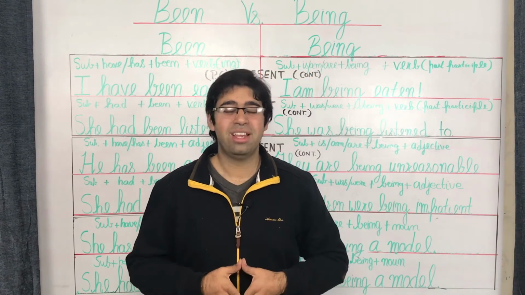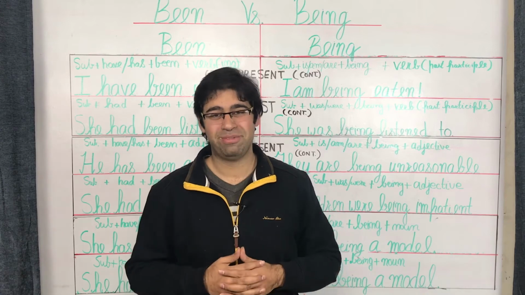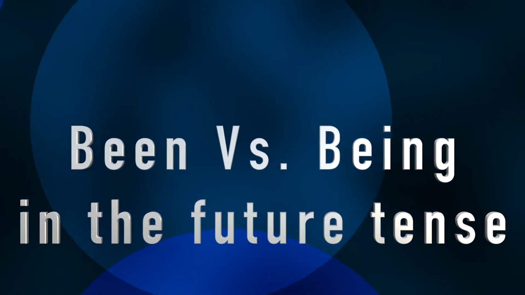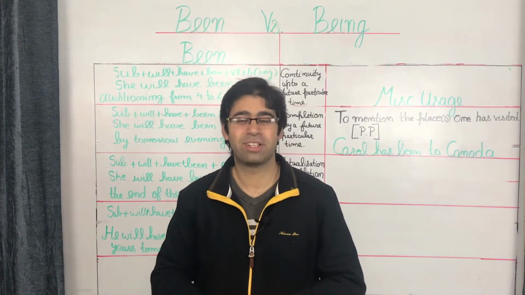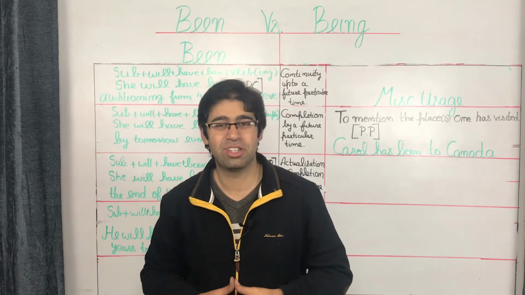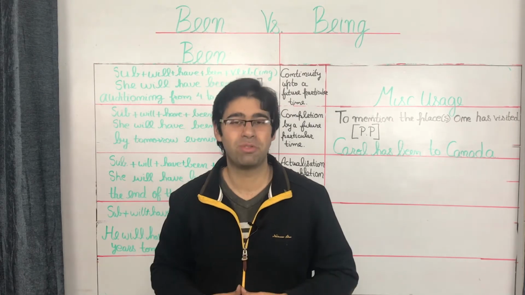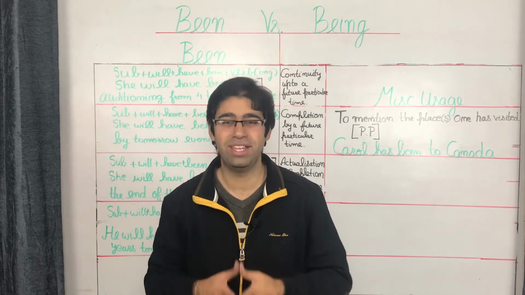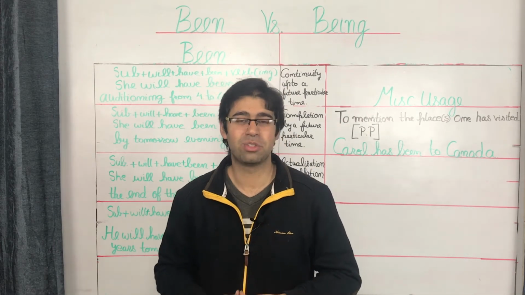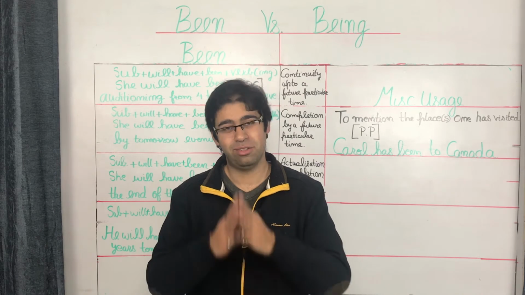And now let's go on and move ahead to the future. Let's go. Alright then, so far a lot of work explaining and understanding those concepts. Nonetheless, finally something to cheer about, which is that when it comes to the future, there is no applicability of being, which is why you see that removed from the board. So let's just go ahead and study the usage of been in regard with the future tense.